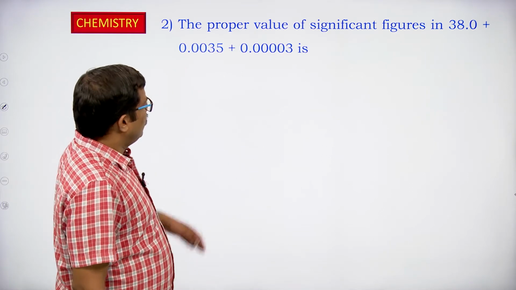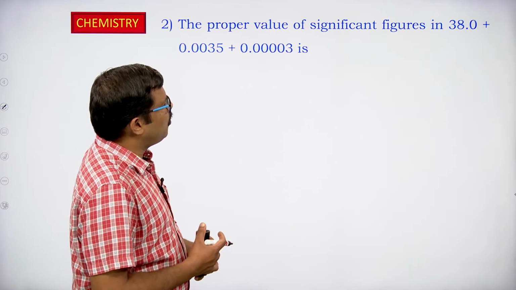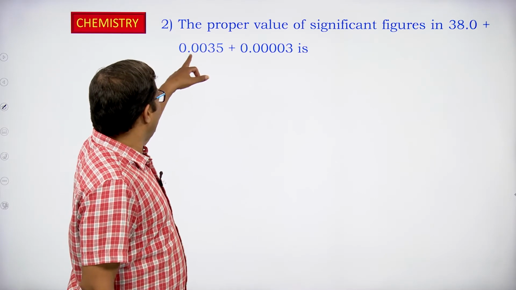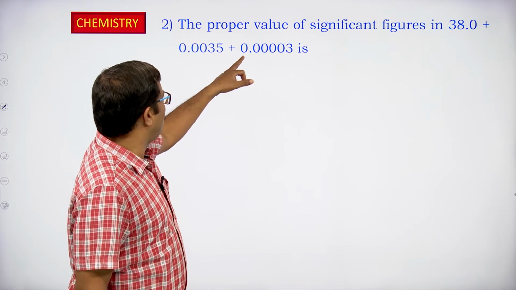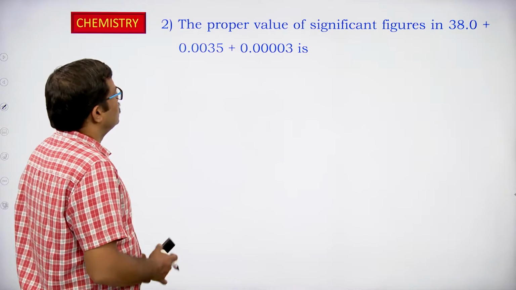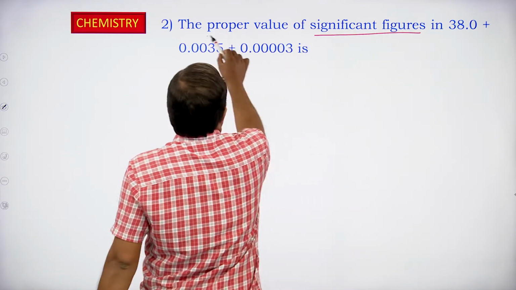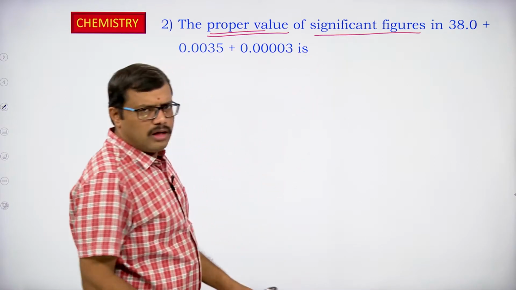The next question: the proper value of significant figures in 38.0 plus 0.0035 plus 0.000003. How many significant figures are present in the given value?